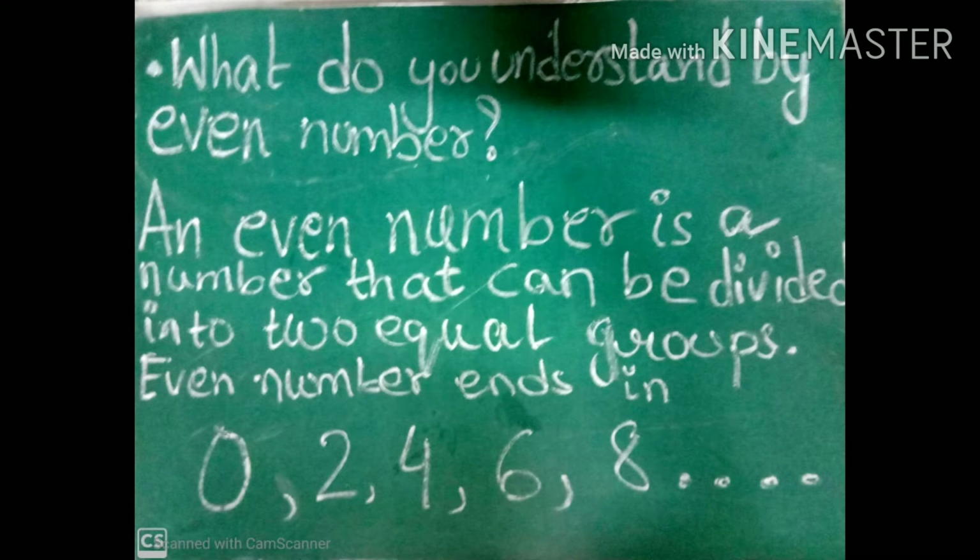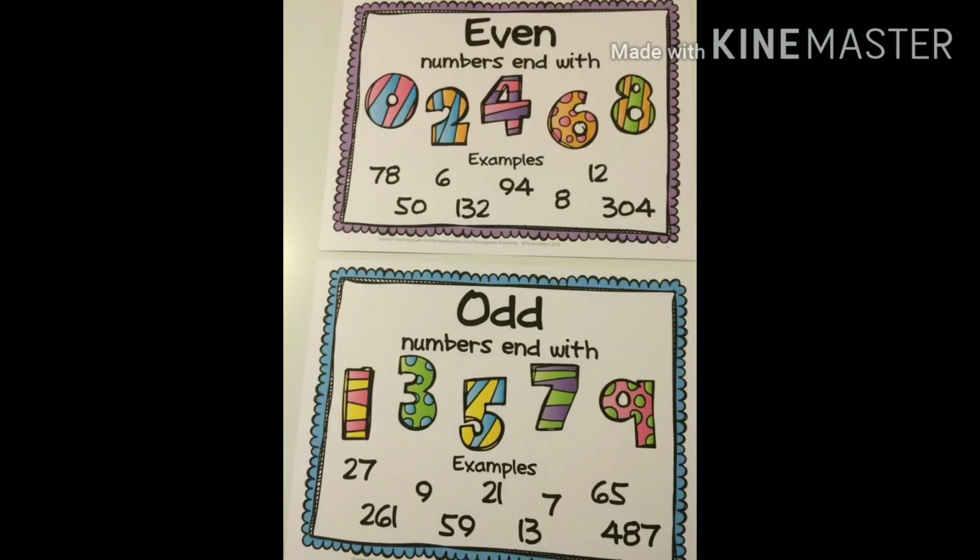Or we can say that numbers which can be formed into pairs are called even numbers.